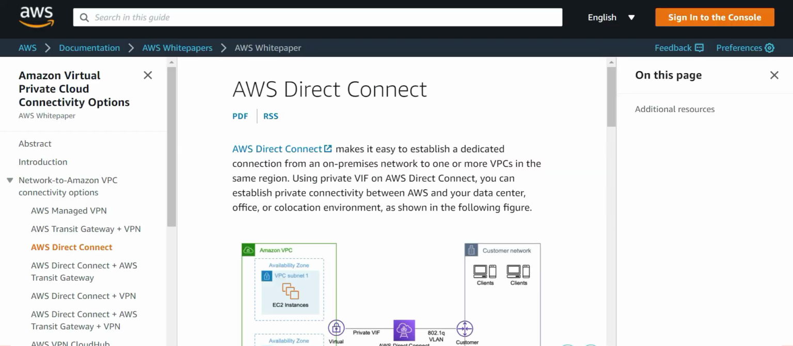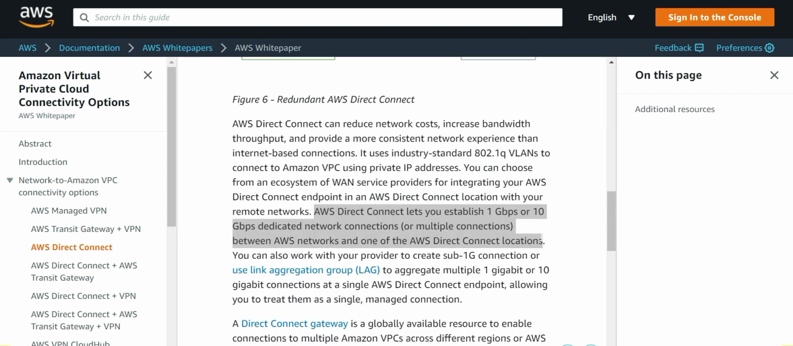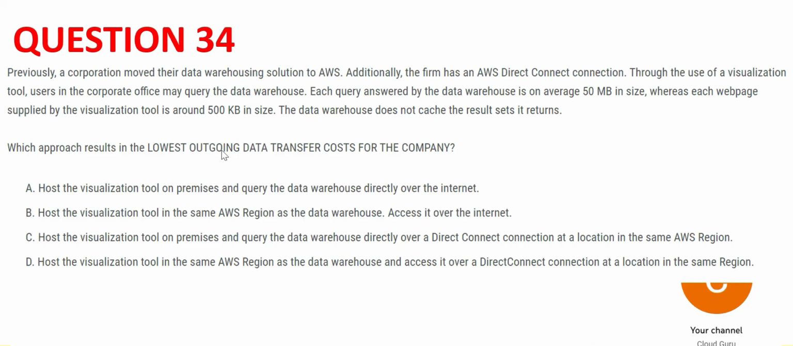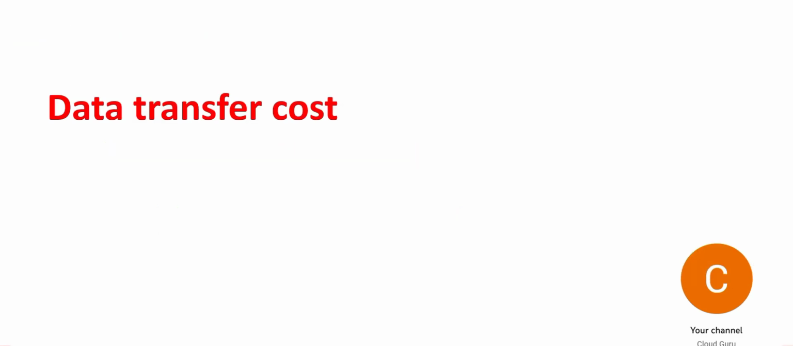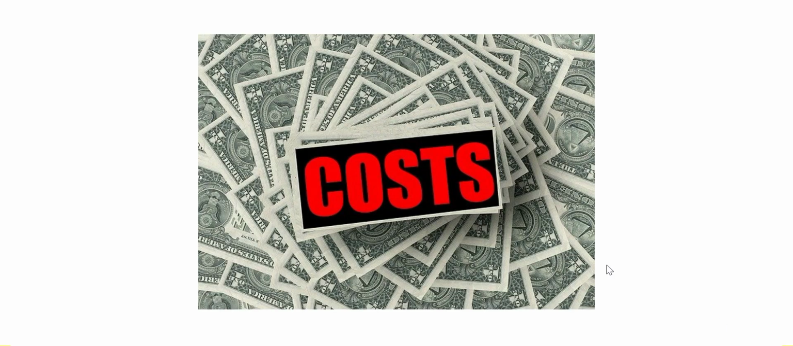See, this is the documentation. It suggests AWS Direct Connect. Why is it used? To connect on-premises network to one or more VPCs in the same region. That is in AWS. You can establish a 1 to 10 Gbps dedicated network between your on-premises and AWS locations. See, the thumb rule is they want to reduce the data transfer cost. Again, it is all about cost. Most of the certification questions are about cost. Even if they don't explicitly tell you, it is implicit. They want a cheap solution.